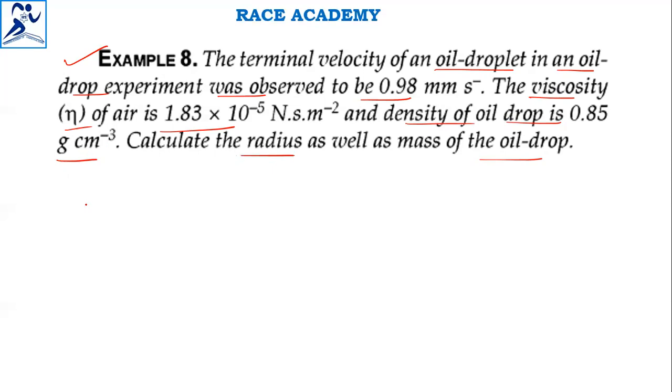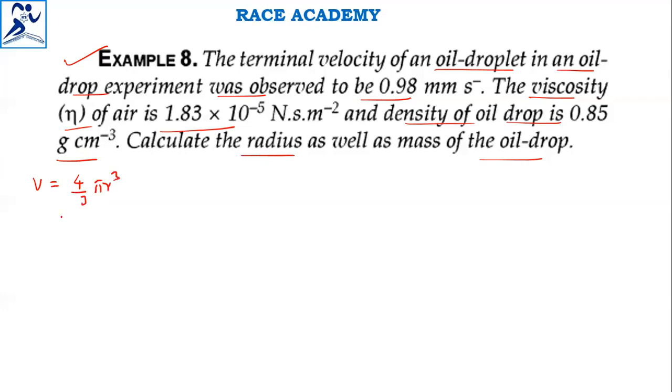Here they have given the information: viscosity information is there, velocity information is there. You have to find the radius and mass of the droplet. So first we will consider the droplet as spherical. The volume of that sphere is 4/3 π r cube.